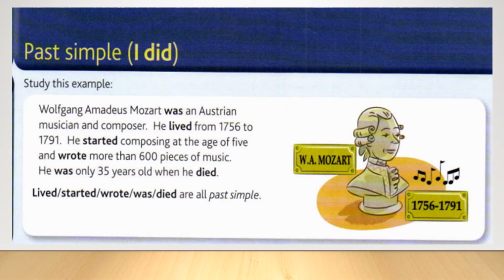Let's take a look at this example first. Wolfgang Amadeus Mozart was an Austrian musician and composer. He used to make music. He lived from 1756 to 1791. He started composing at the age of 5 and wrote more than 600 pieces of music. He was only 35 years old when he died.